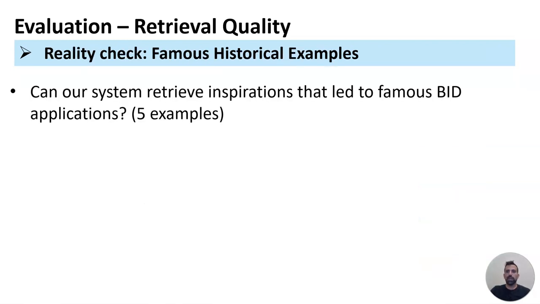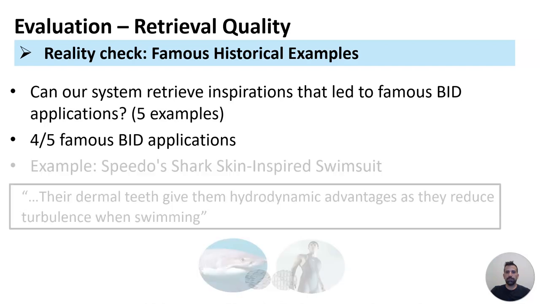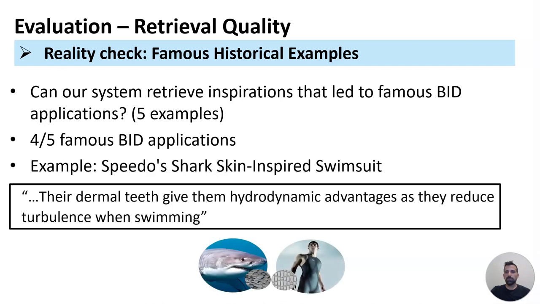Next, we decided to challenge our system by looking for the inspiration behind five famous BID applications. Our system successfully retrieved the inspiration of four out of five applications. As an example, consider the Speedo swimsuit designed for faster swimming.